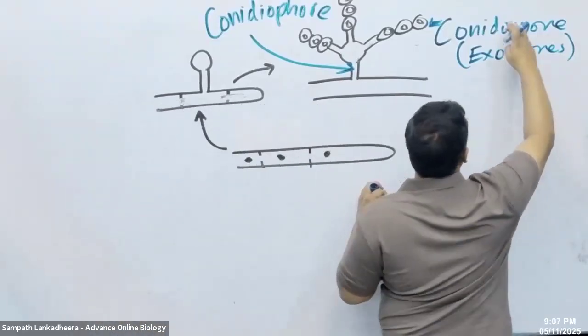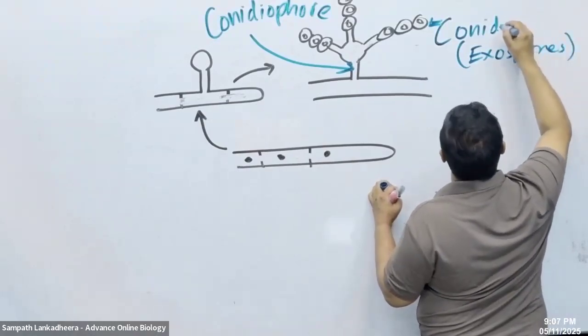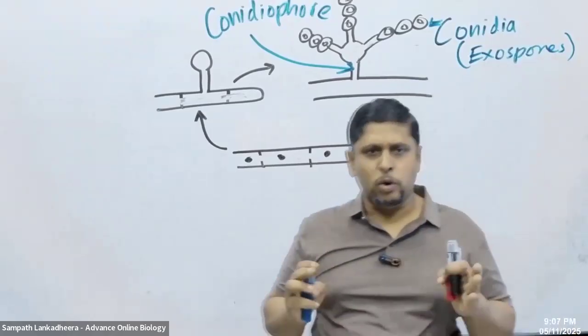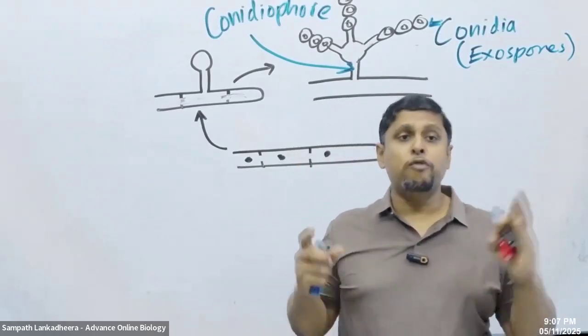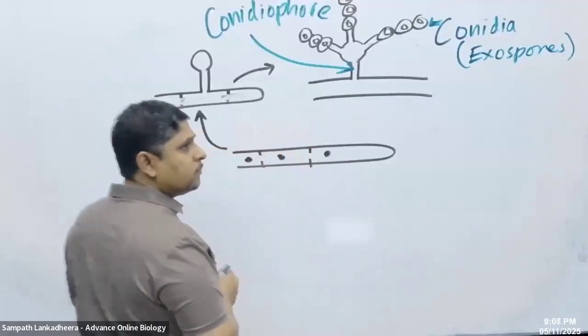This conidia, conidiospore, or conidia, are the same. But then they use the word conidiophore. The conidiophore is that stalk-like part.